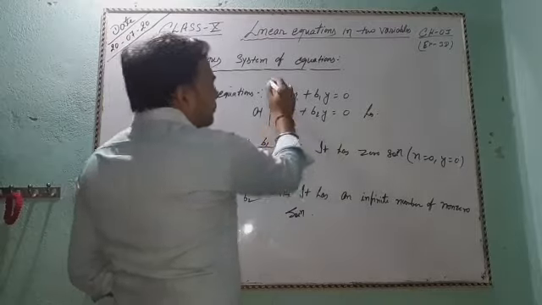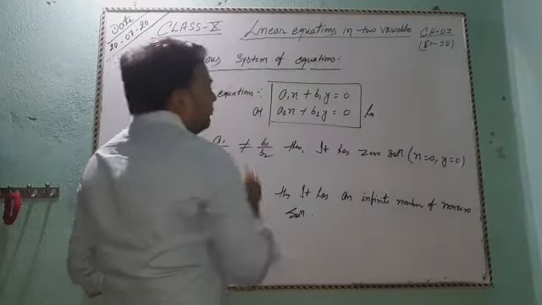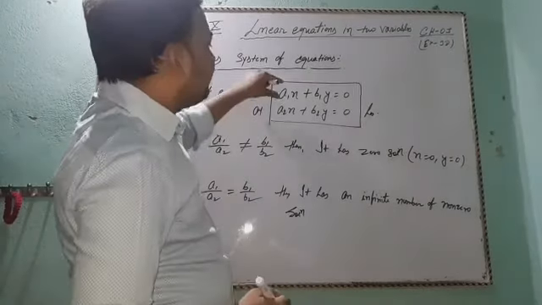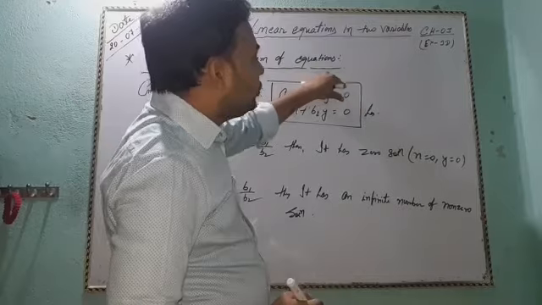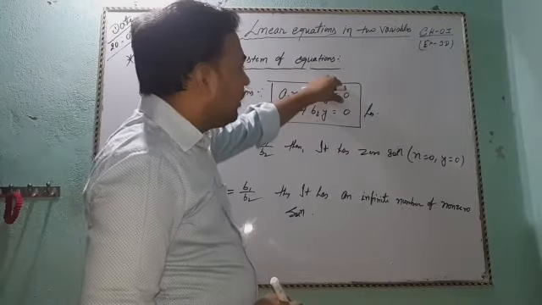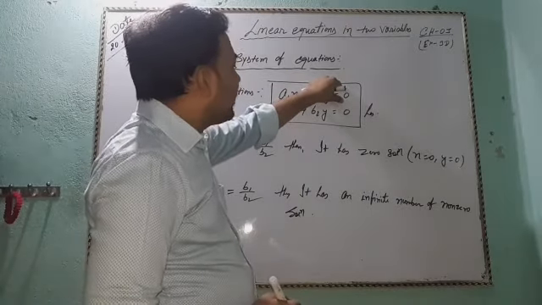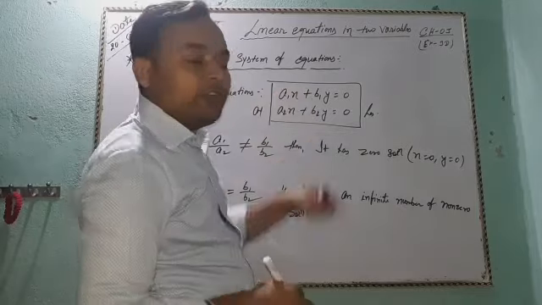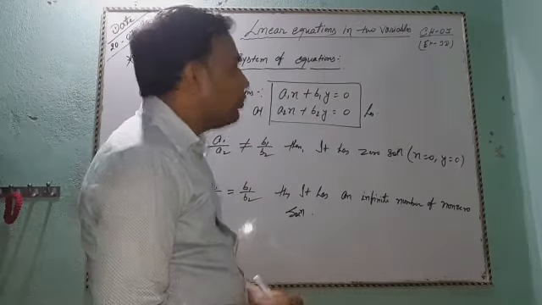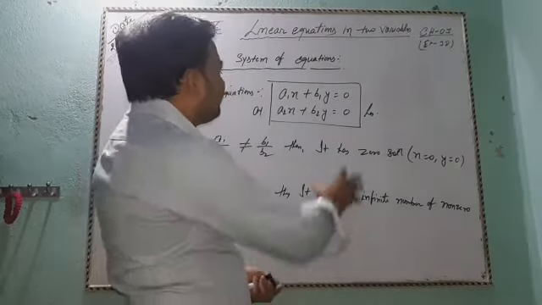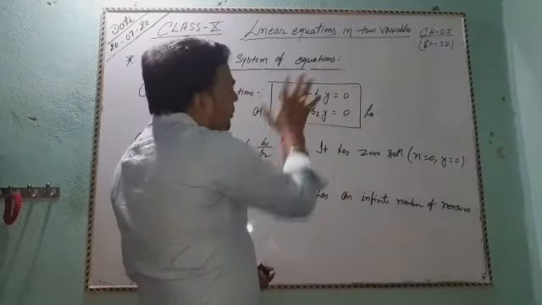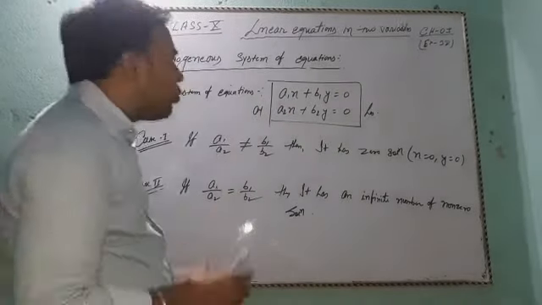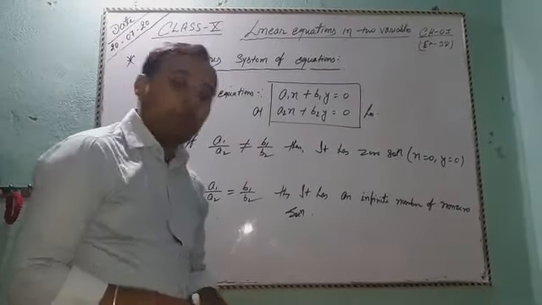This form of the linear equations, a1x plus b1 equal to 0, is the first linear equation, and a2x plus b2 equal to 0 is the second linear equation. So this type of system of linear equations is called the homogeneous system of equations.